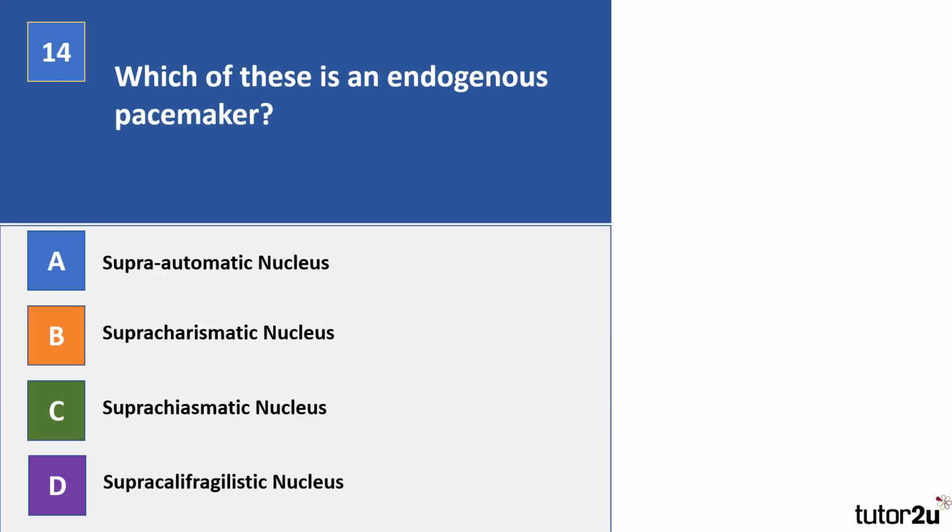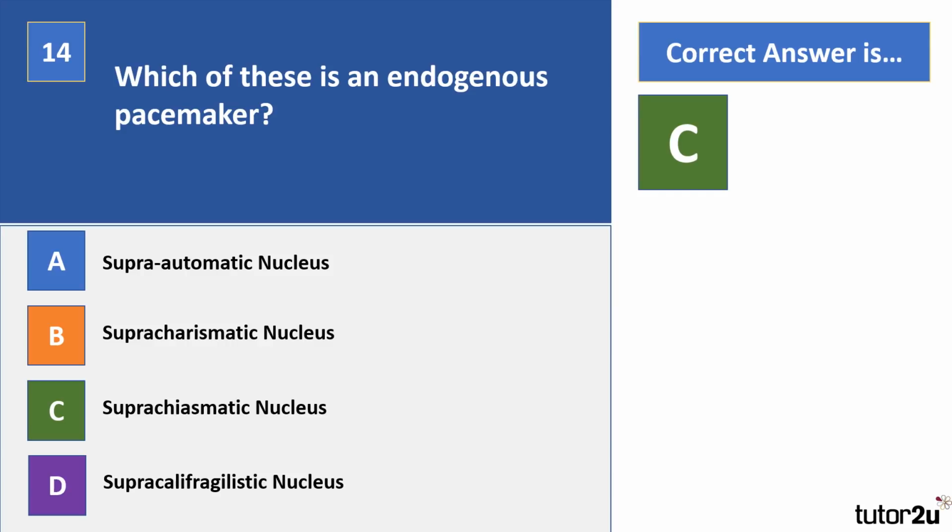Question 14. Which of these is an endogenous pacemaker? Read them carefully. Which of them is an endogenous pacemaker? So pause your video. Okay, your correct answer there is C.